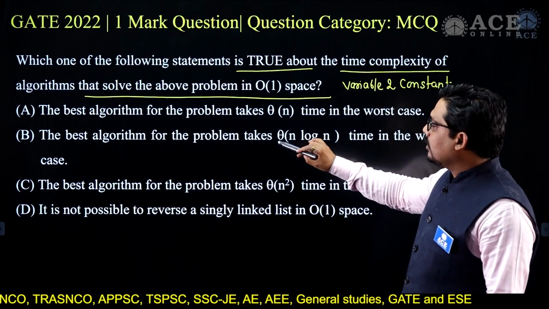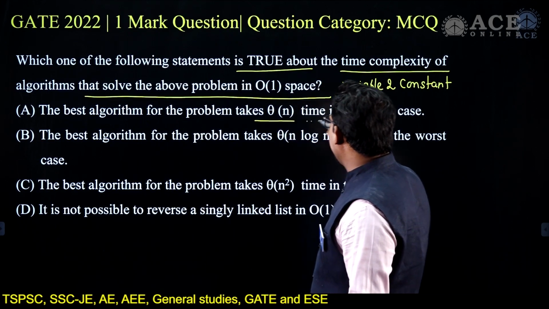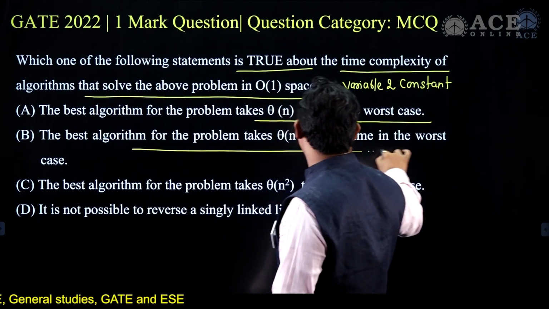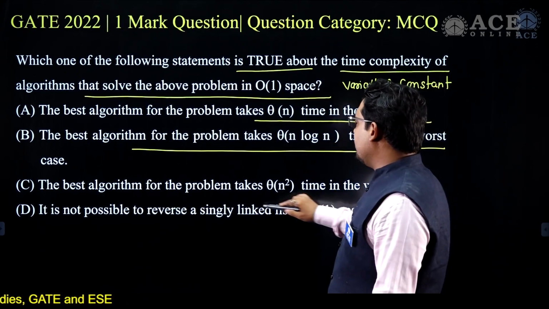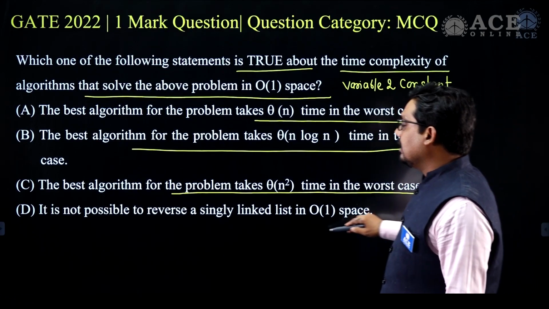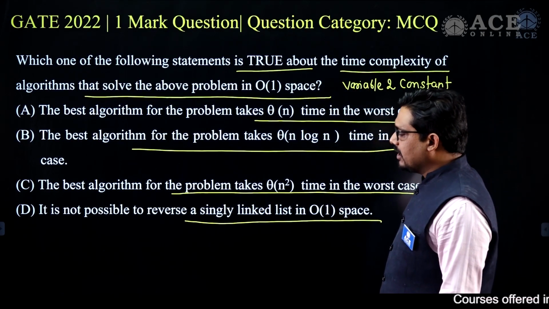Options are: the best algorithm for the problem takes theta of n time in the worst case. The best algorithm for the problem takes n log n time in the worst case. The best algorithm for the problem takes n squared time in the worst case. It is not possible to reverse a single linked list in order of one space.